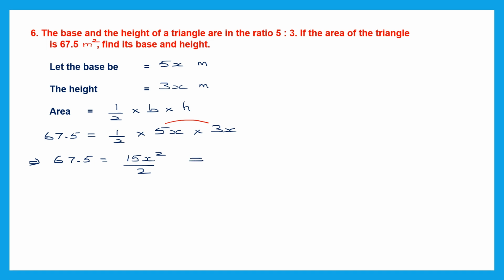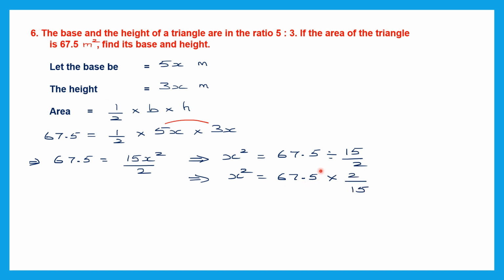Now we are going to find the value of only x square. So this will be 67.5 equals 15 by 2 into x square. When 15 by 2 goes to the other side, it becomes division, divided by 15 by 2. Let's work it out. So x square is now equal to 67.5 into 2 by 15.